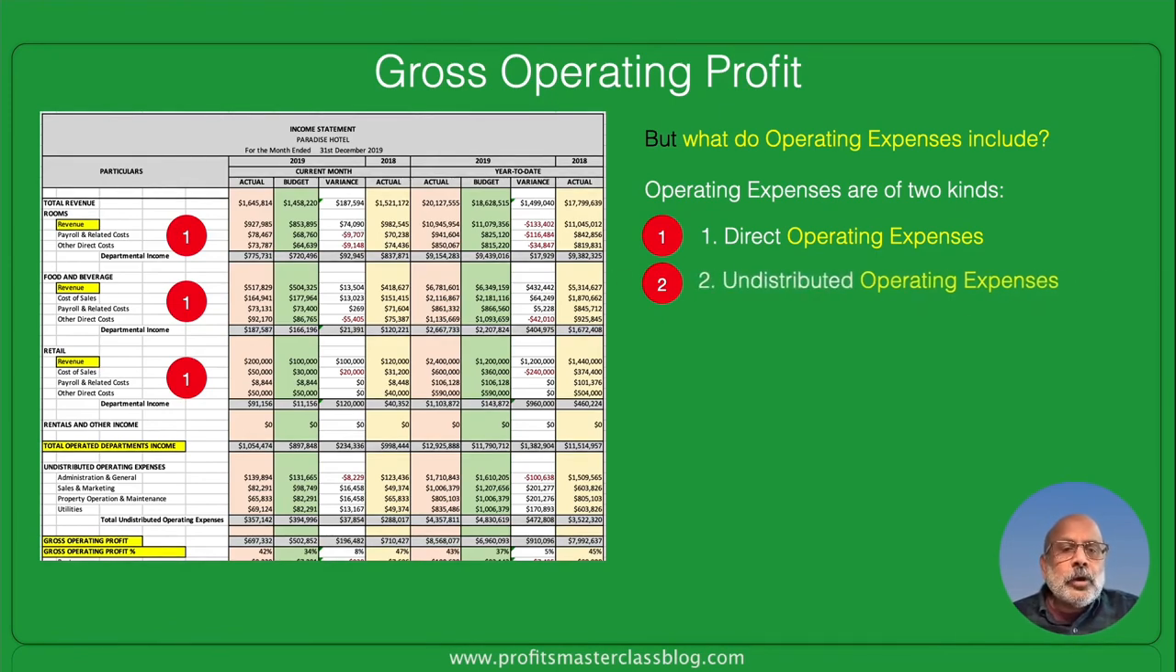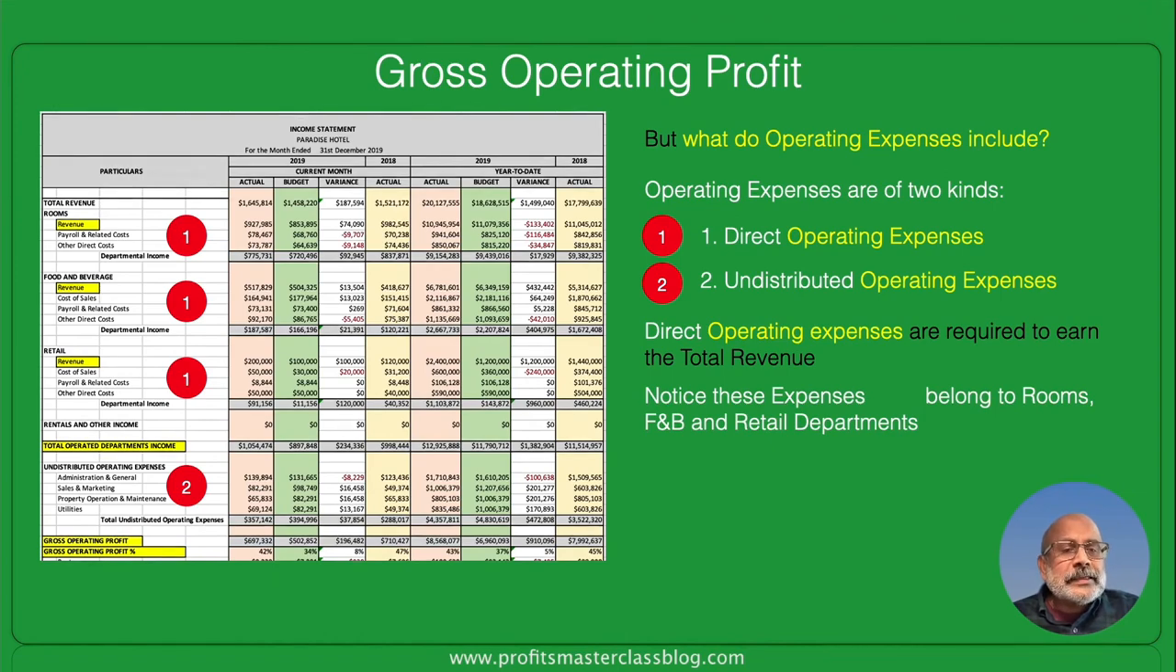Number two is something called undistributed operating expenses and is being pointed out right now as number two. Undistributed operating expenses are expenses that cannot be related directly to one department, either rooms or food and beverage or retail. So you could call them overheads. Direct operating expenses are required. The ones that you see in this slide are all those expenses that are required to earn those relevant revenues. Rooms operating expenses to earn the rooms operating revenue, food and beverage, retail in a similar way.